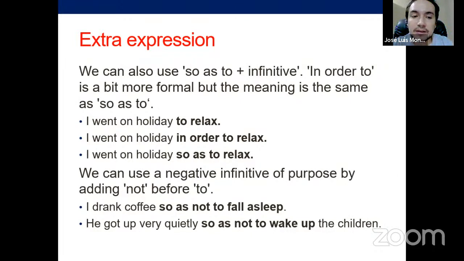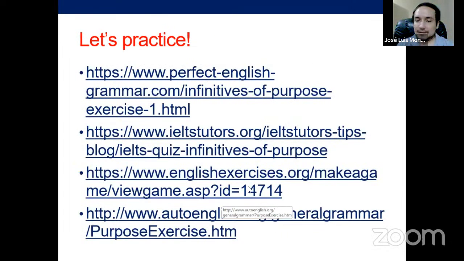Now, the same logic. If it's going to be negative, we know it's going to be "not to". I drank coffee so as not to fall asleep. He got up very quietly so as not to wake up the children. Same logic, that's it.